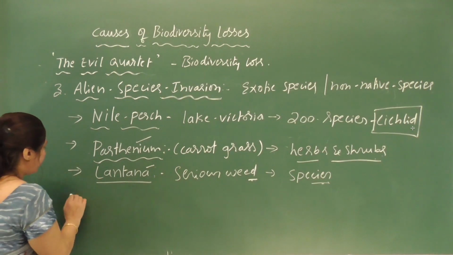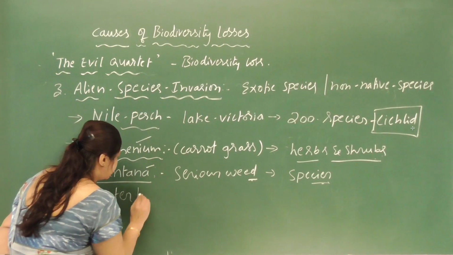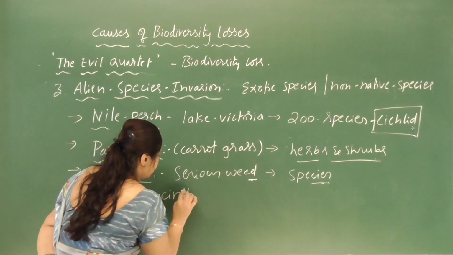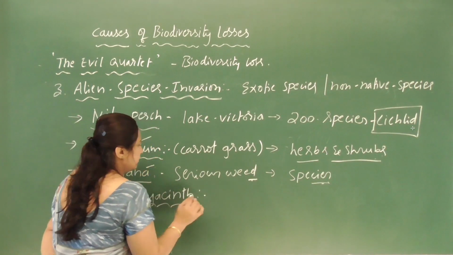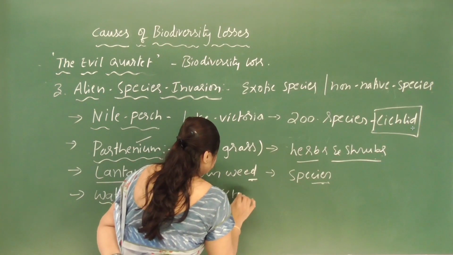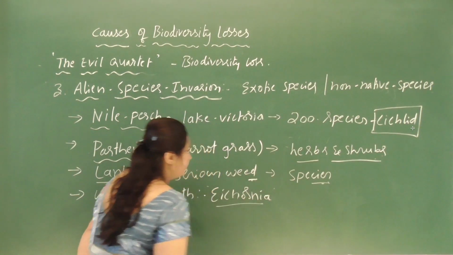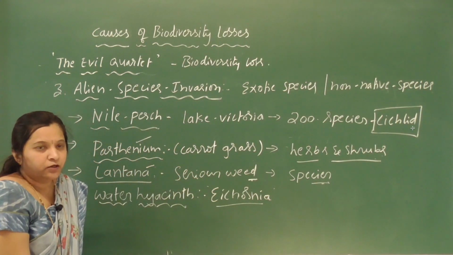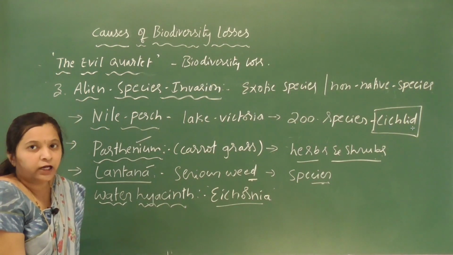And one more example, water hyacinth, Eichhornia. You already know about water hyacinth. It is called the Terror of Bengal. You already read about it in the first chapter, right? This water hyacinth is an aquatic weed.